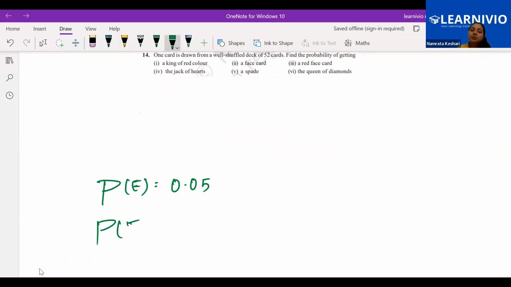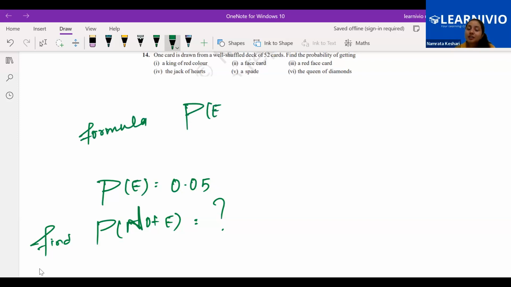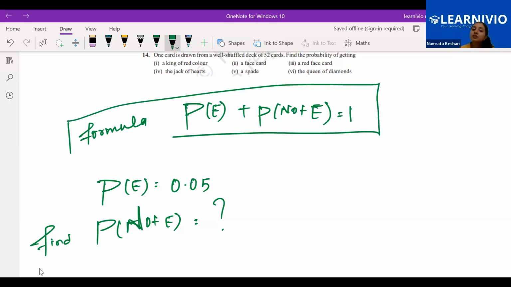Find probability of not E. Is it possible for us to find? Yes, ma'am. Yes, we can find it. How? We know there is a formula: probability of event E plus probability of not E is equal to 1. With the help of this formula, we will be able to find probability of not E. Got it?